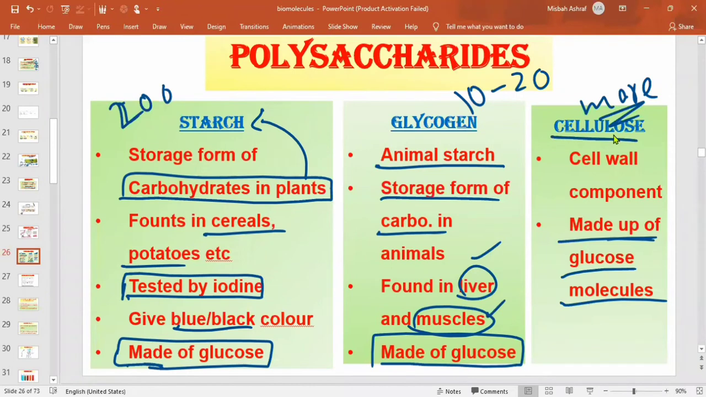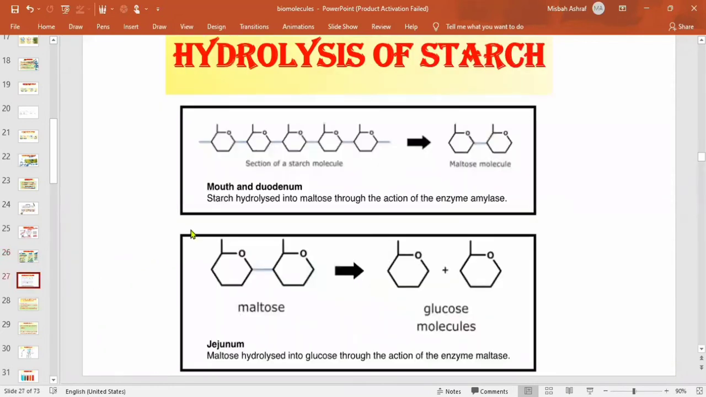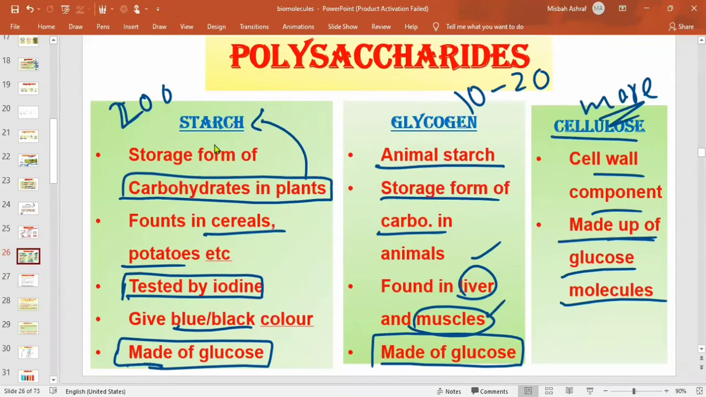Cellulose, we have studied this, it's the component of the cell wall, and these all are made up of glucose molecules. Okay, here you can also see. अच्छा, अगर बेटा reverse process होना है, like I've told you that starch is made up of glucose, glycogen is made up of glucose, cellulose is made up of glucose. So first they will be broken down into disaccharides and then they will be broken down into monosaccharides.